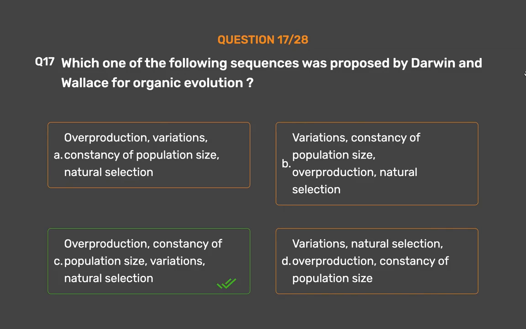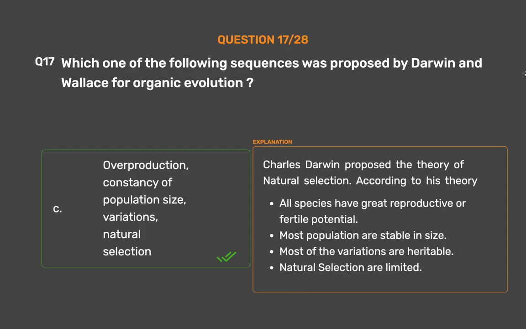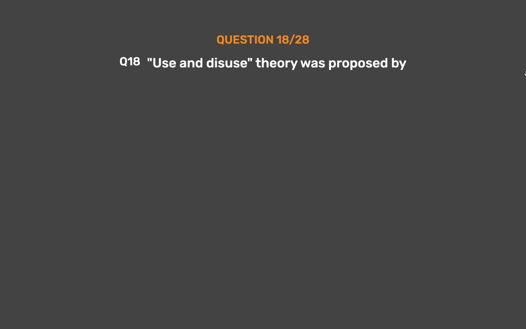Overproduction, constancy of population size, variations, natural selection. Charles Darwin proposed the theory of natural selection. According to his theory, all species have great reproductive or fertile potential. Most populations are stable in size. Most of the variations are heritable. Natural resources are limited.